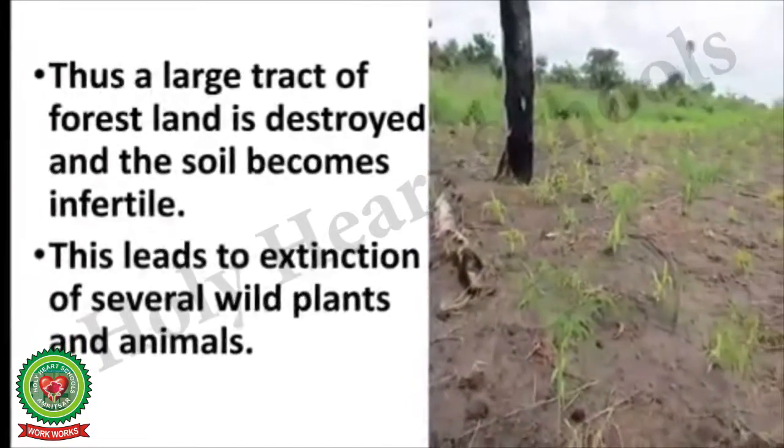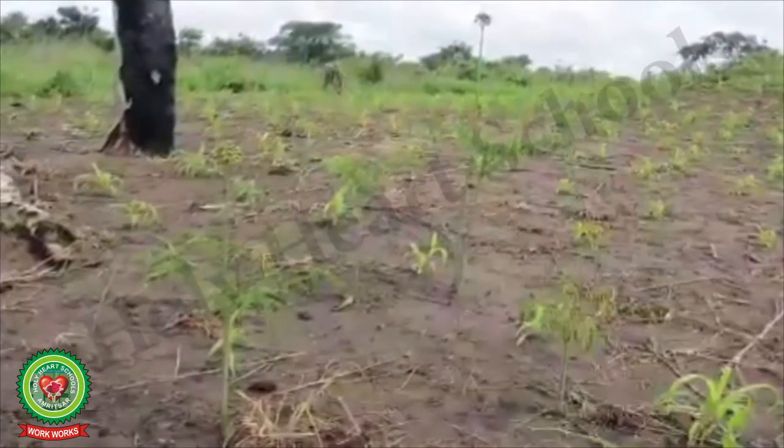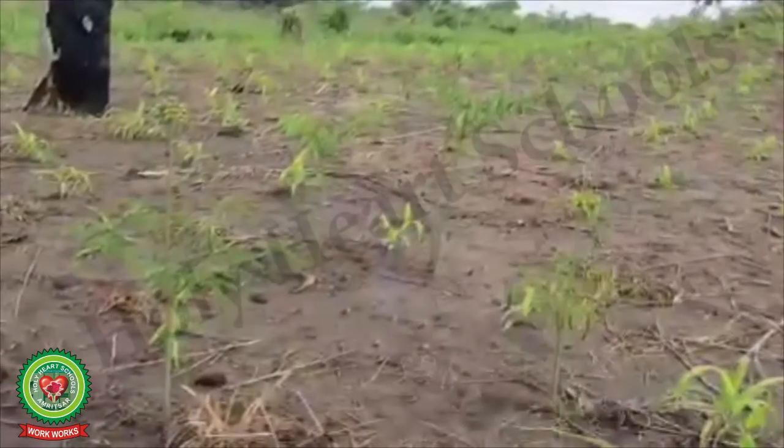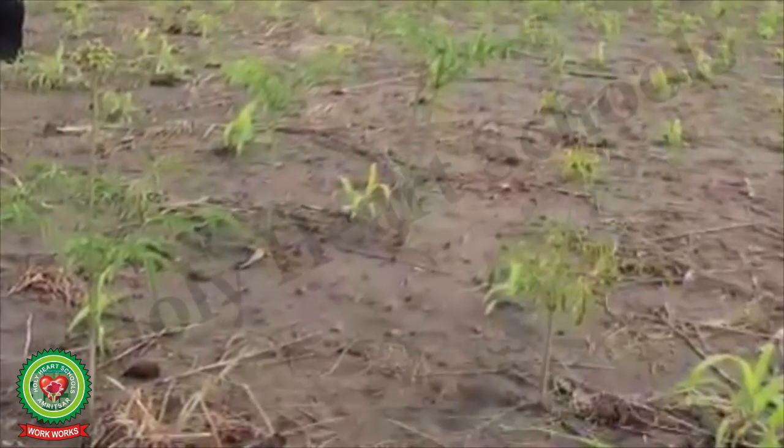Thus, due to shifting agriculture, a large tract of forest land is destroyed and the soil becomes infertile. This leads to the extinction of several wild plants and animals.